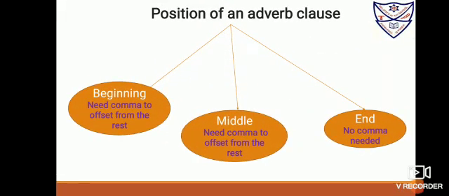Now next, position of the adverb clause. As I have told you, an adjective clause lies very next to the noun, in most cases. This adverb clause could be placed at three places: at the beginning, in the middle, and at the end. When it is placed at the beginning, it needs a comma to offset it from the rest. In the middle, again it needs commas to offset it from the rest. But when it is used at the end, no comma is needed. We'll see this in the later slides.